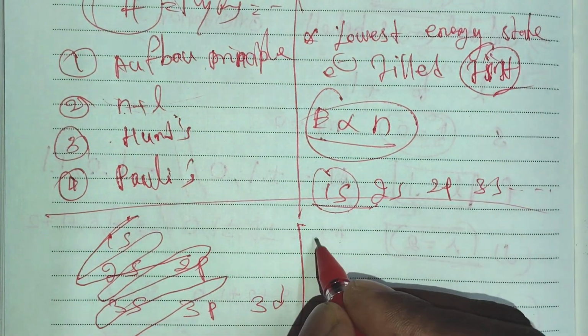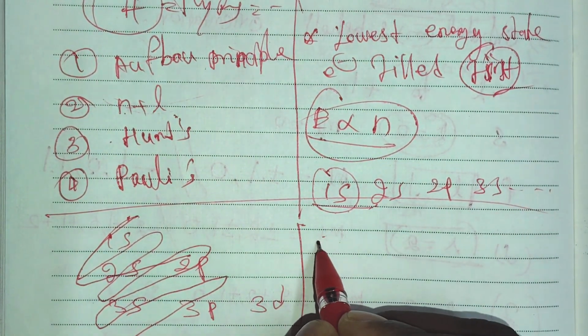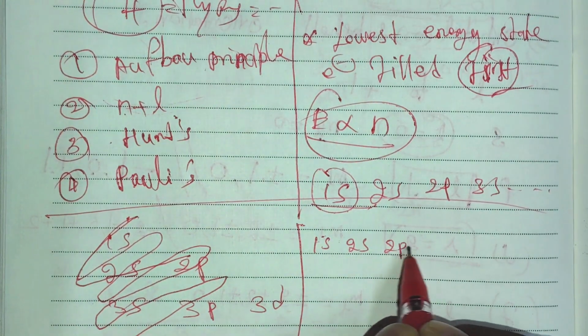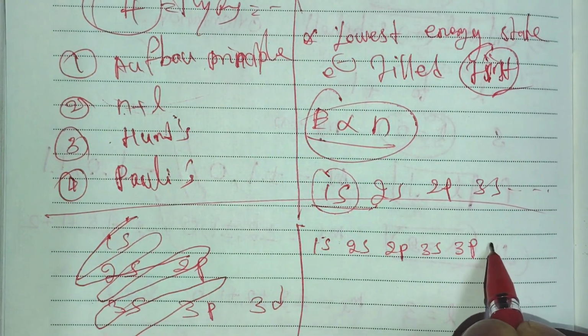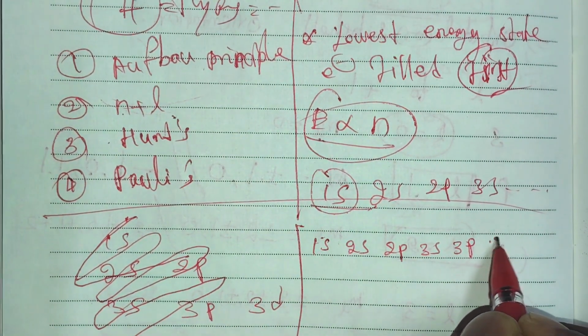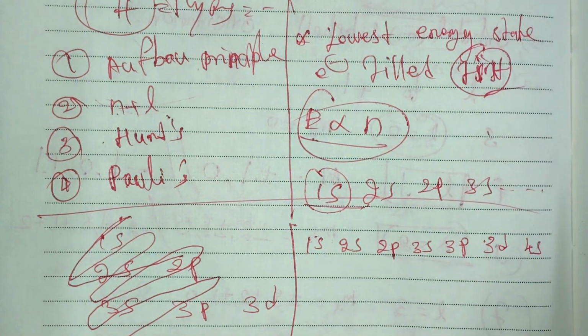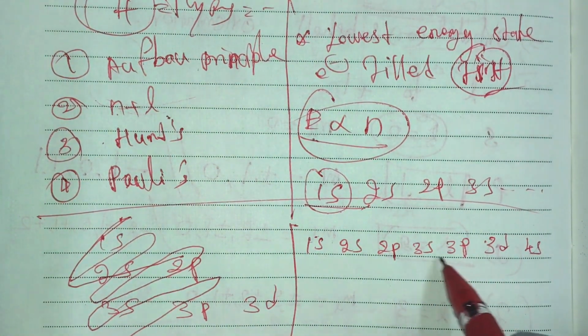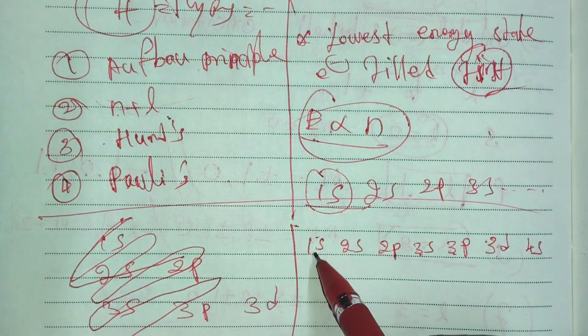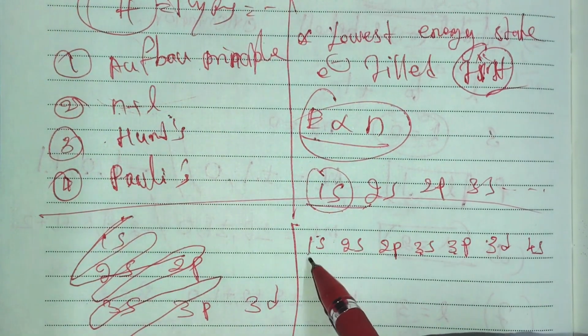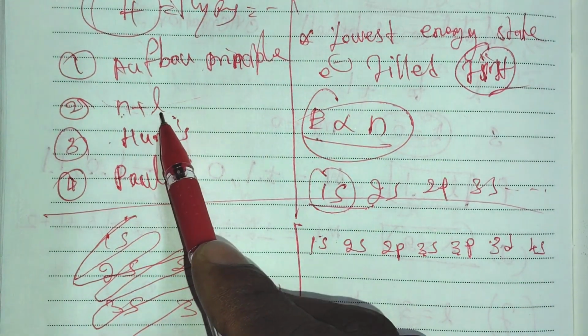Similarly, in the n plus l rule, see, there is 1s, 2s, 2p, 3s and 3p, then 3d and 4s, going based on the principal quantum number. Here n is the principal quantum number and l is the azimuthal quantum number.